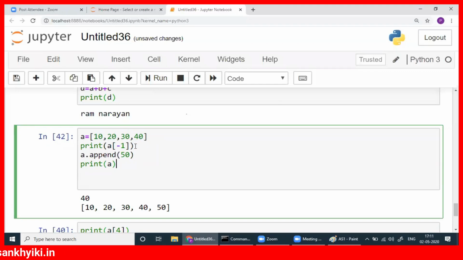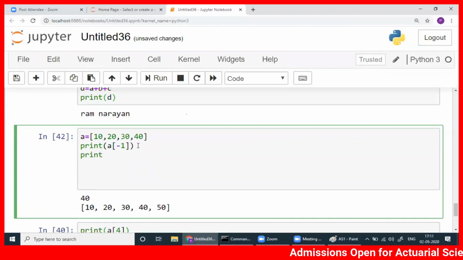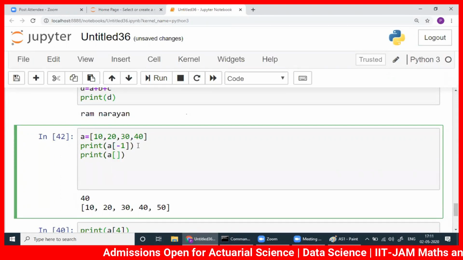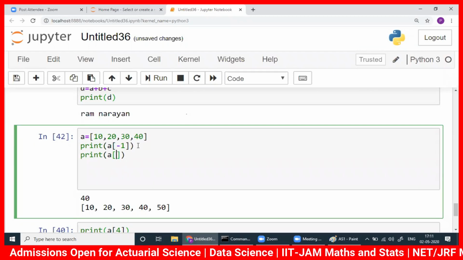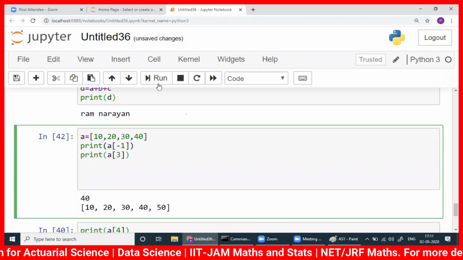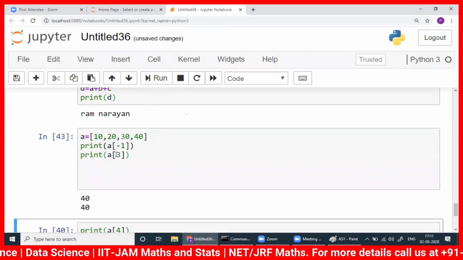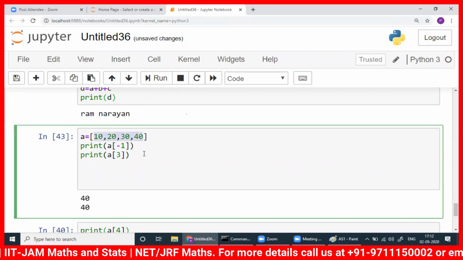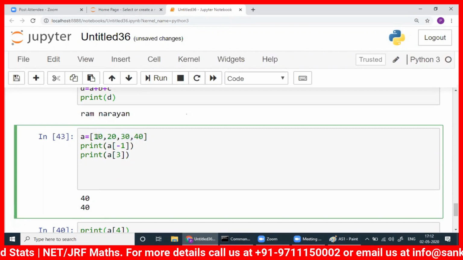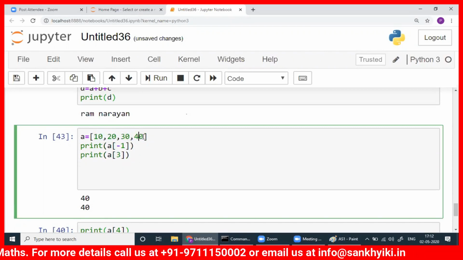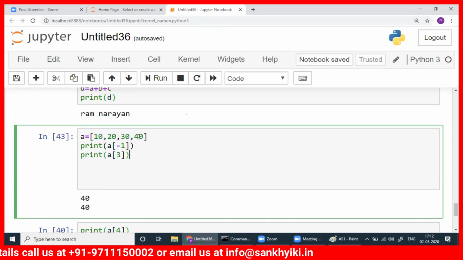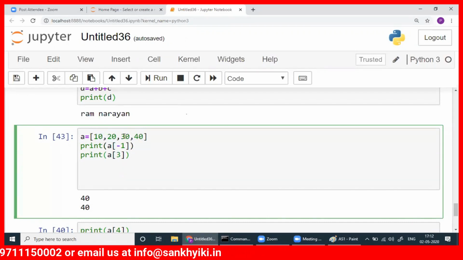So if you want to print 40, there are two ways. You can write print A[-1], or you can write print A[3], right? It starts from 0. See, 40. So either you go from left to right, you start from 0, 1, 2, 3. If you want to go from right to left, this comes first, -1, then -2, -3, -4. That way also you can print.